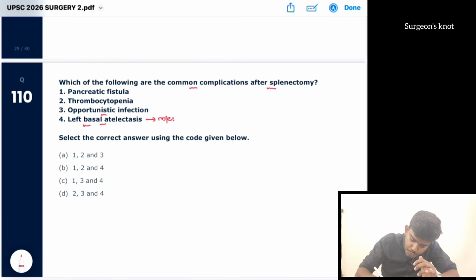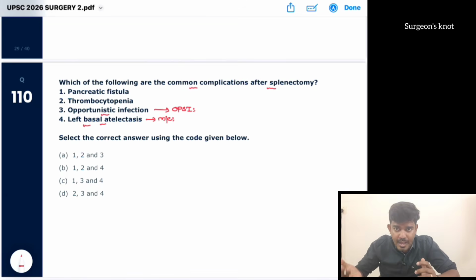Then opportunistic infection, OPSI. In previous years it was more common. With the advent of vaccines we have reduced it. The spleen is responsible for phagocytosis of capsulated organisms: pneumococci, meningococci and H influenzae. So we are going to give vaccines against these three, in order to prevent OPSI.